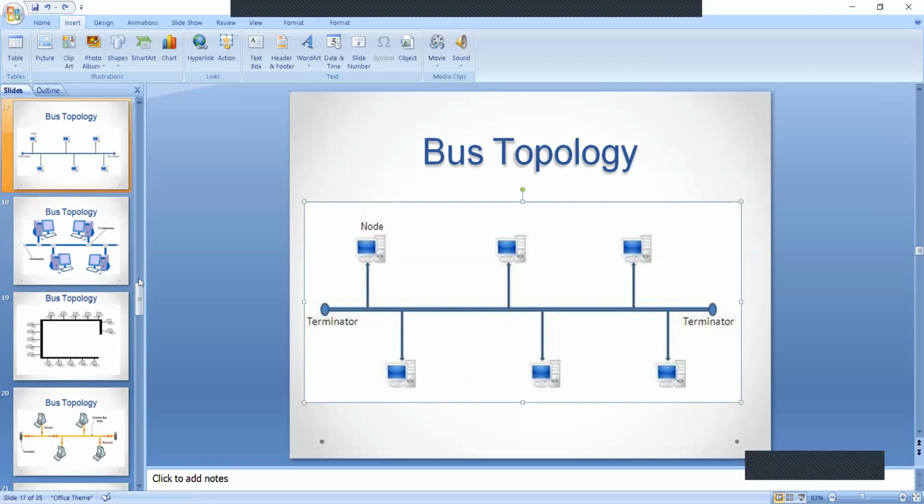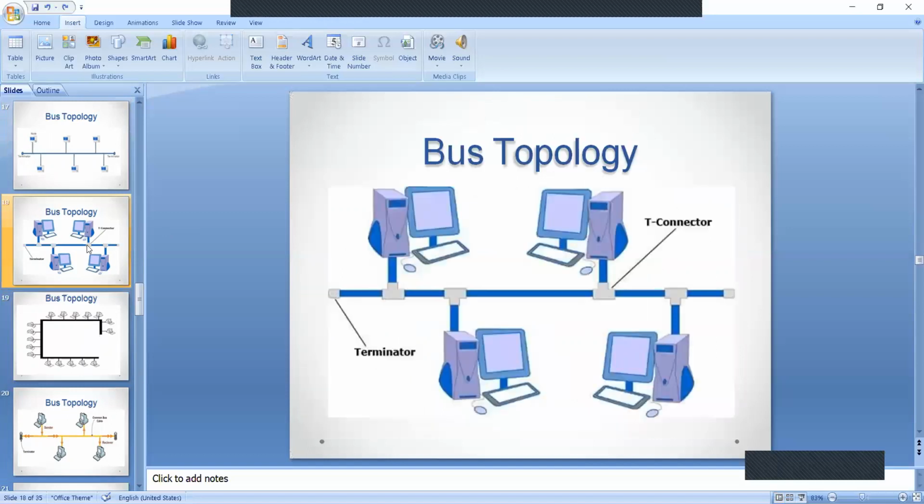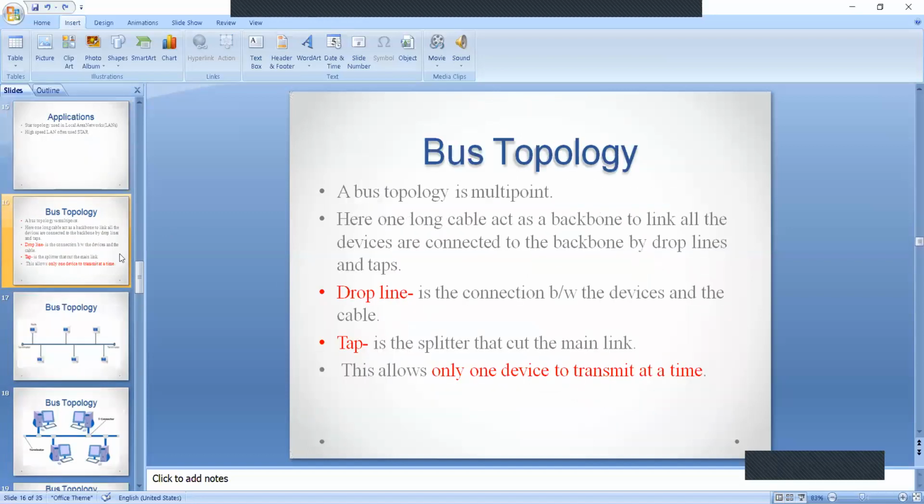I will show you in the definition. Here, see the definition of drop line. As I said, it is the connection between the device and the cable. The devices are connected to the cable. The connection between device and the cable is known as drop line. That is the thin cable.